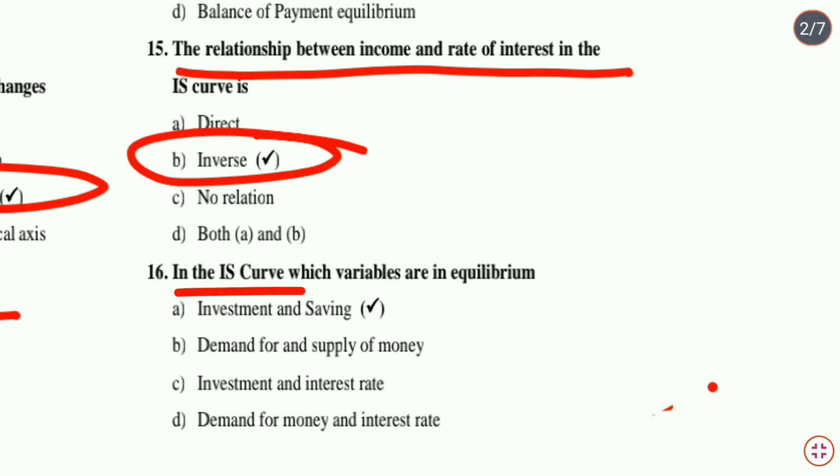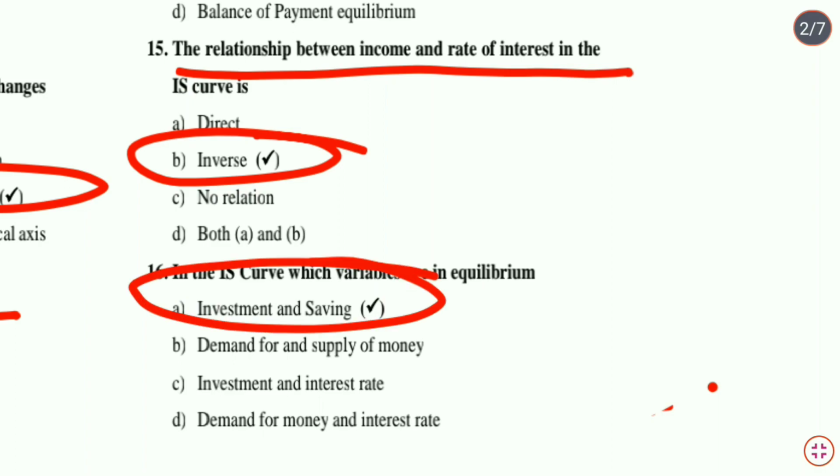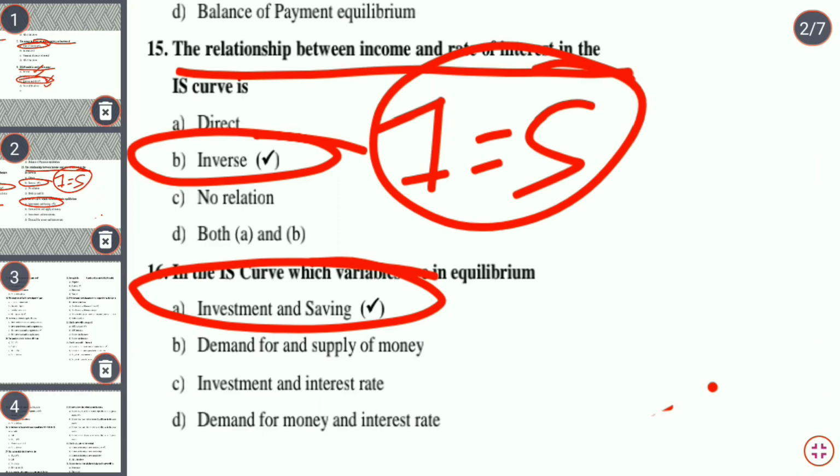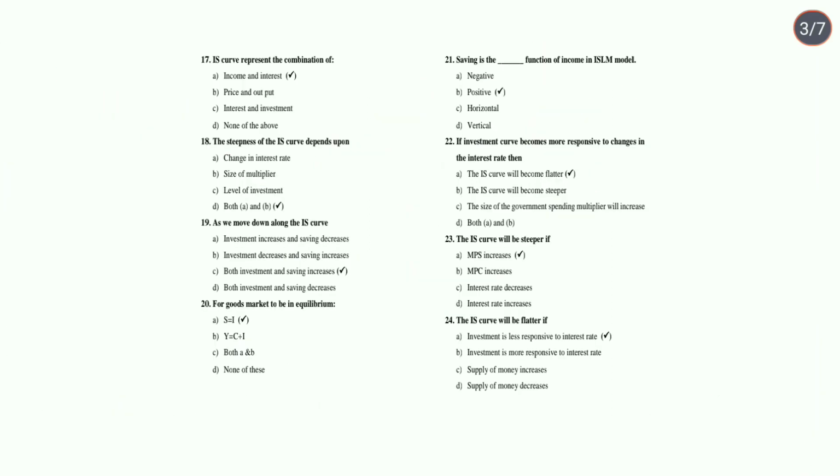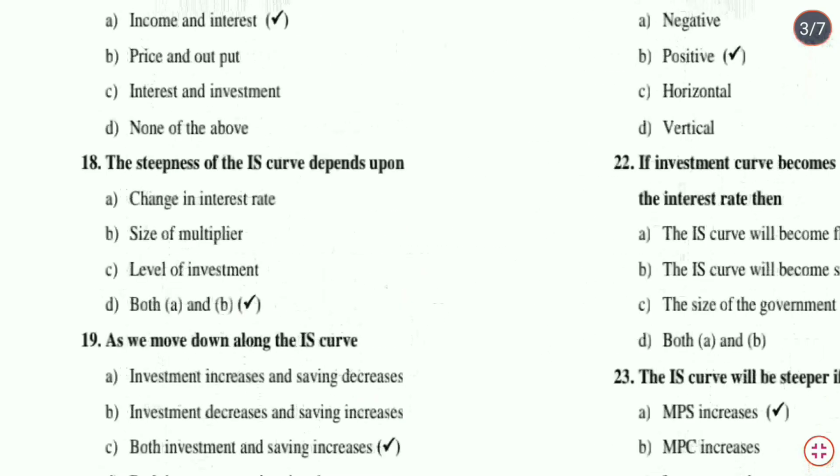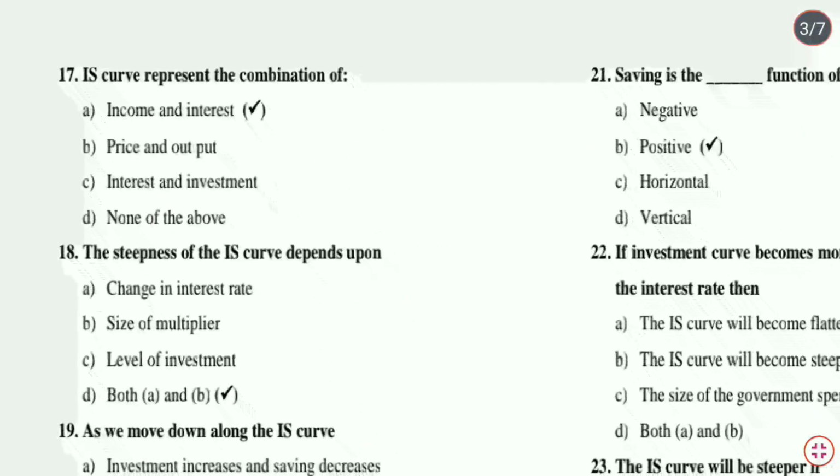Next question, in the IS curve which variables are in equilibrium? Investment and saving, that means I is equal to S. So option A is the correct answer. Next question, that is IS-LM curve represents the combination of.